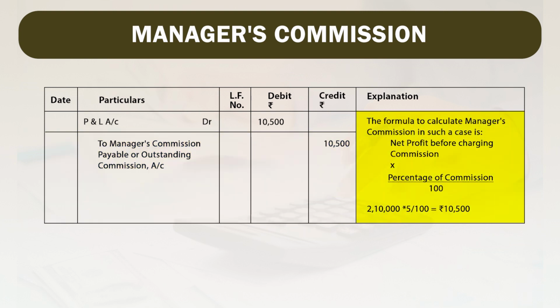The formula to calculate manager's commission in such a case is net profit before charging commission into percentage of commission divided by 100. Here our profit is rupees 2,10,000 and 5% commission is allowed. So, 2,10,000 into 5 divided by 100 comes to rupees 10,500.